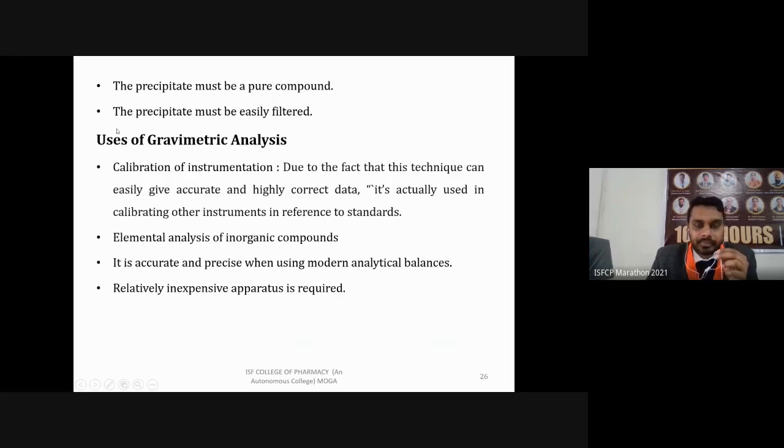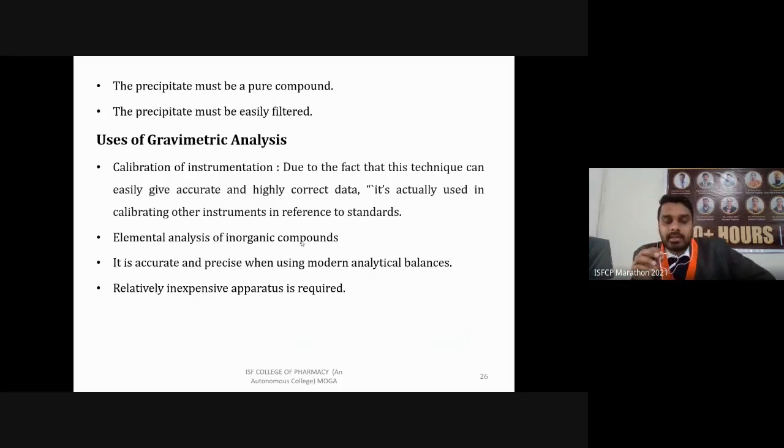Where do you use gravimetric analysis? For calibration of instruments: because this technique can easily give an accurate and highly correct result, it is used in calibrating other instruments in reference to standards. Then for elemental analysis of inorganic compounds: if you have to determine inorganic or metal ions present in any solution, you can use this gravimetric method.